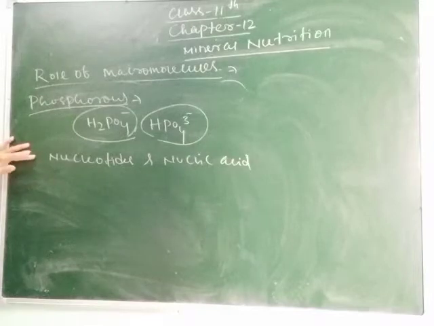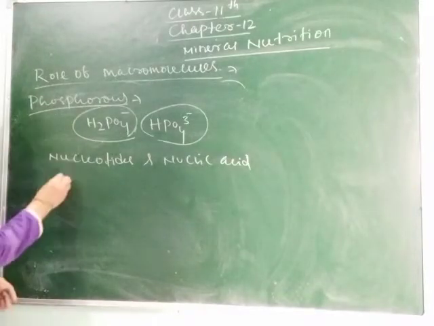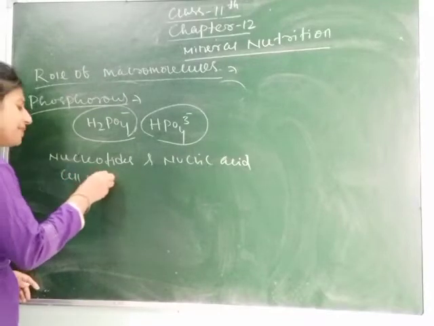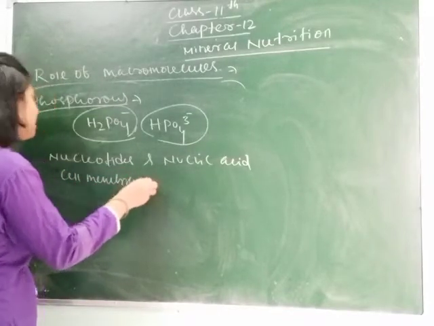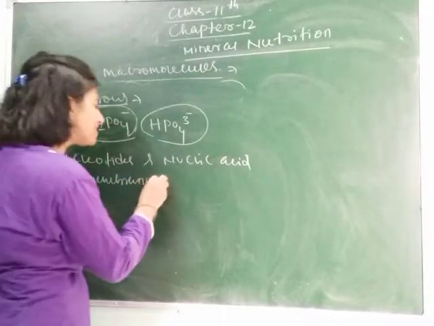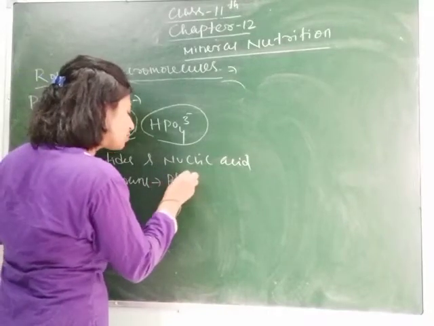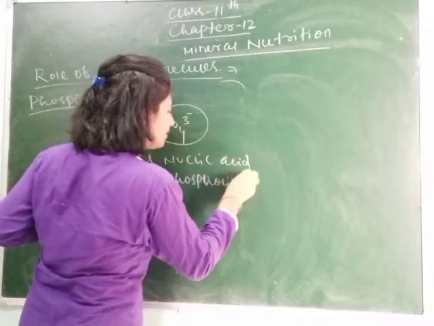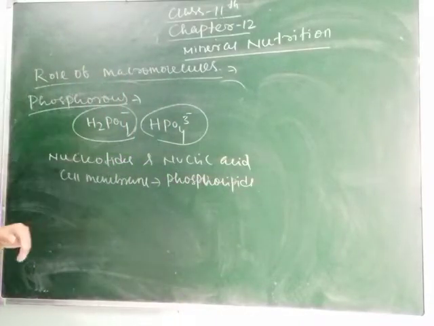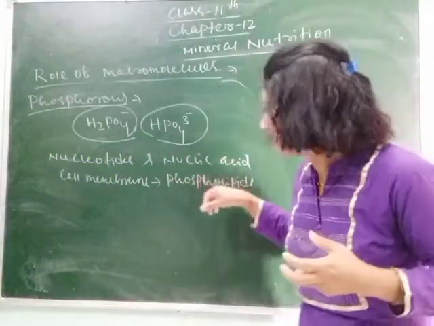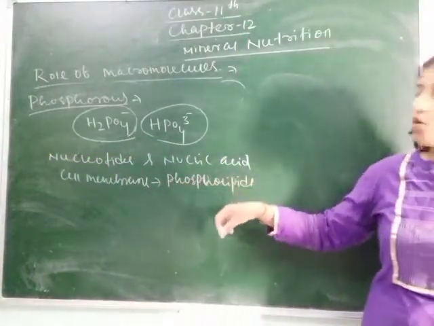And this is also present in the cell membrane. Means it forms the cell membrane. Without phosphorus, cell membrane can't be formed. It is present in the form of phospholipids. You know, cell membrane is made up of carbohydrate, protein or lipids. So the lipid is present as phospholipids.